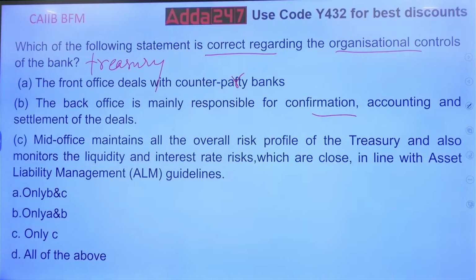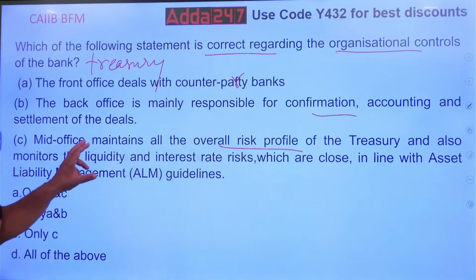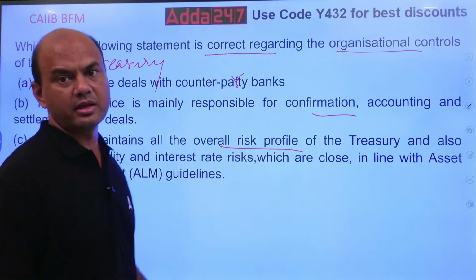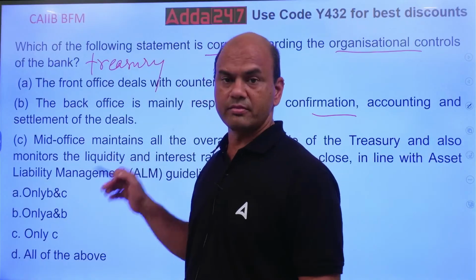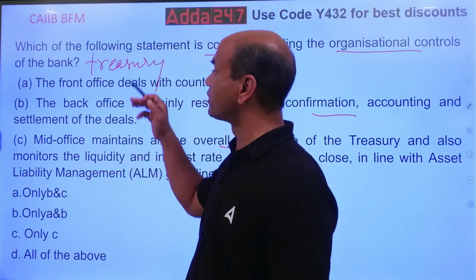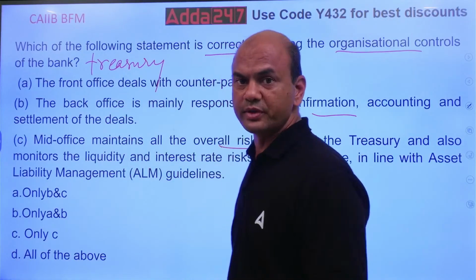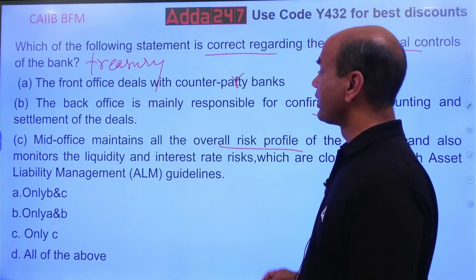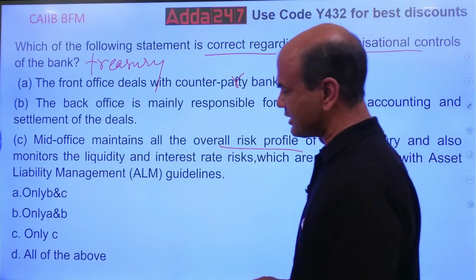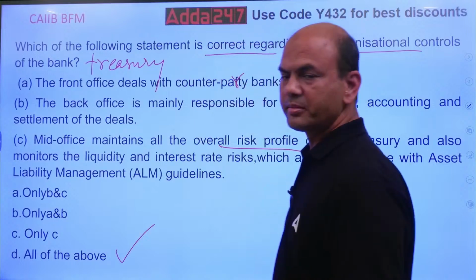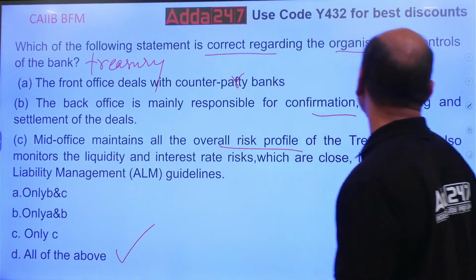Mid office manages the risk profile, overall risk profile. So this is the main department, mid. This is the main department in banking, in treasury. Of course, all are important, but main one. Because this provides the input to the front and it provides the input to the back also, back office. Okay? So, mid office maintains overall risk profile and so on, remaining everything you can read. Answer is all of the above. That is the right answer. Okay? Next.